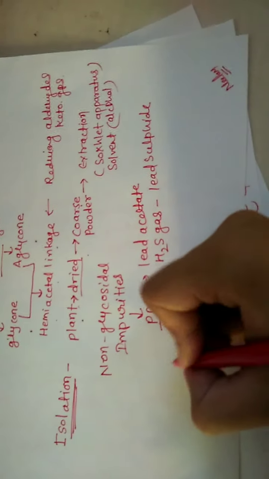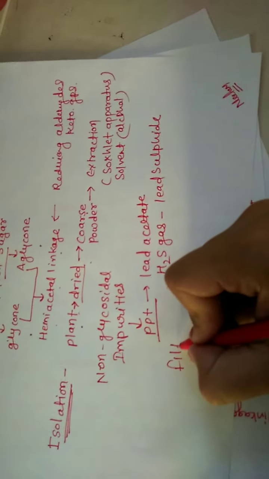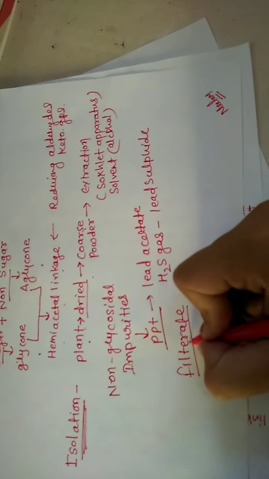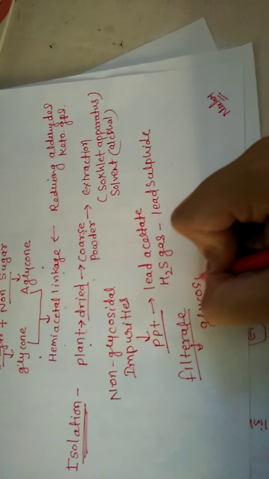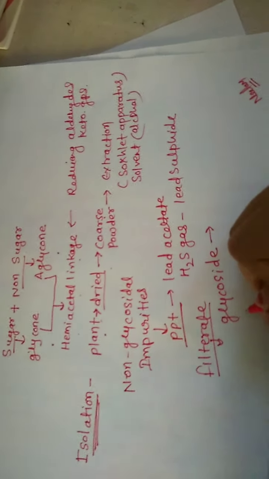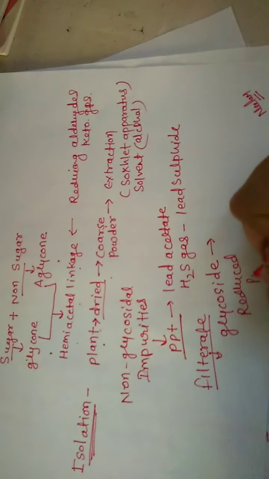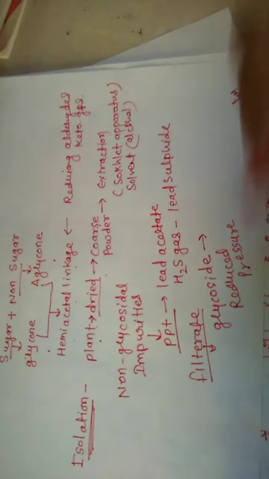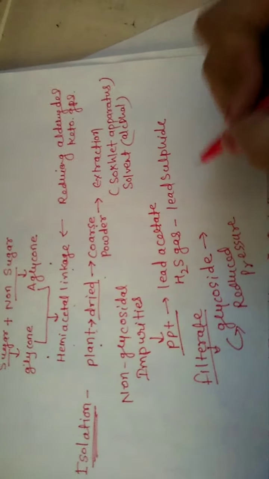Now the solution is filtered out and the filtrate contains pure glycoside. Filtration can be done under reduced pressure, or another suitable procedure can be used.